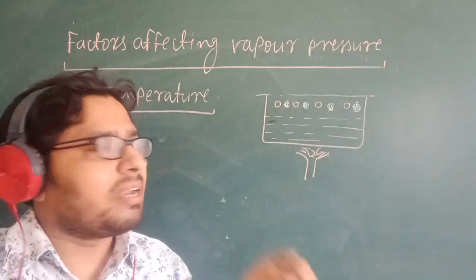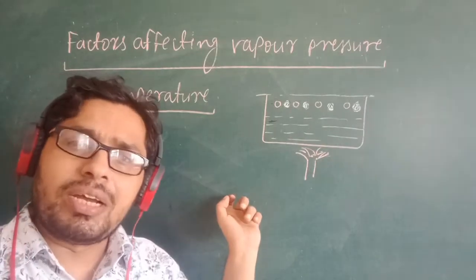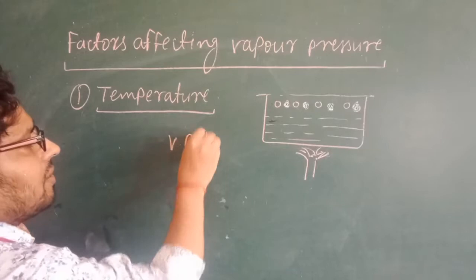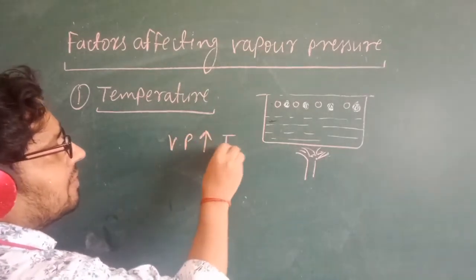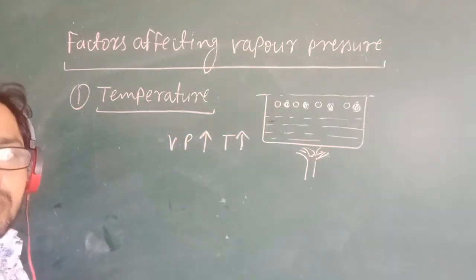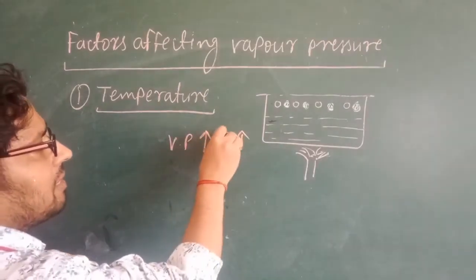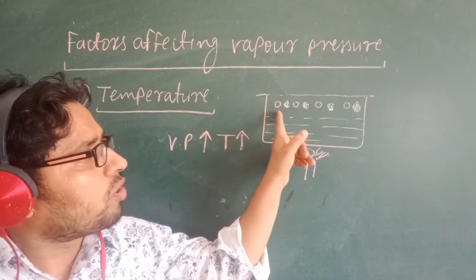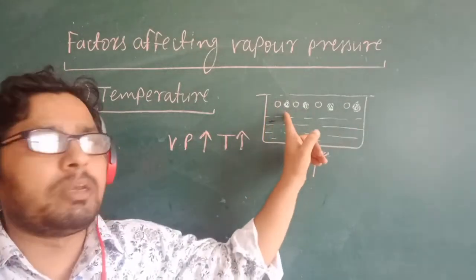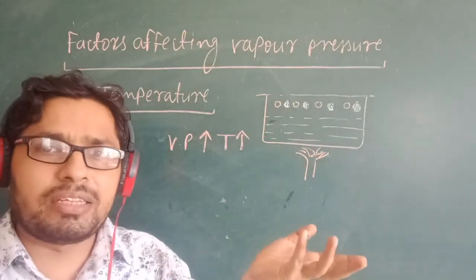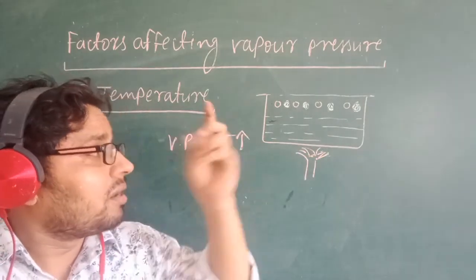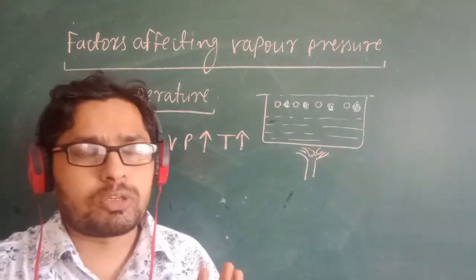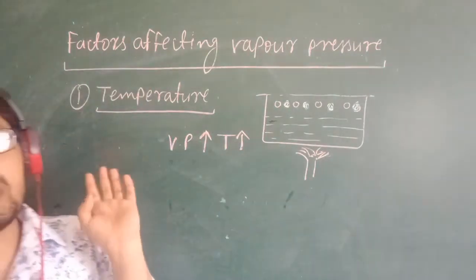Simply we can say that vapor pressure increases by increasing the temperature, because more particles come in the form of vapor. As the number of particles increases, the vapor pressure on the surface increases. This is the first factor.